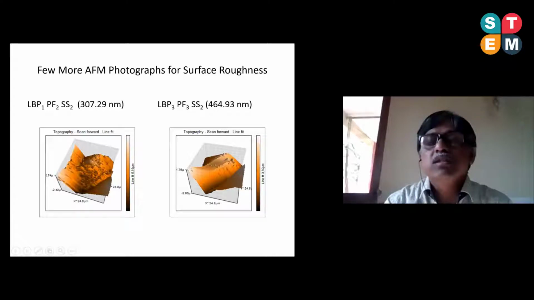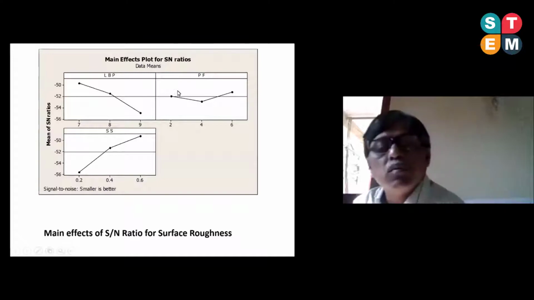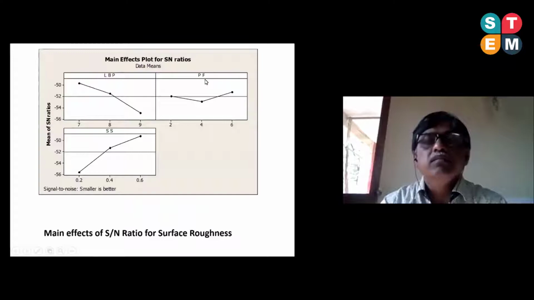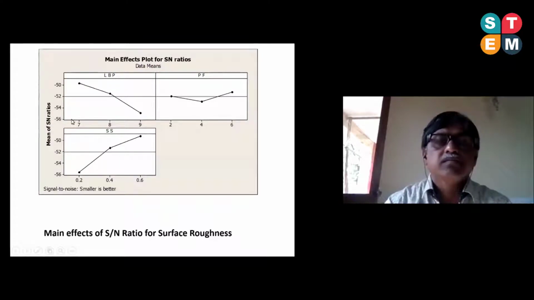As I said, we have to go for the SN ratio plots. So this is the SN ratio plot. This is for the LVP, this is for PF, and this one for the SS. So see, this is the first level, this is the second level, this is the third level. Similarly, this is the first level, second level, third level. And this is the level based on all levels.